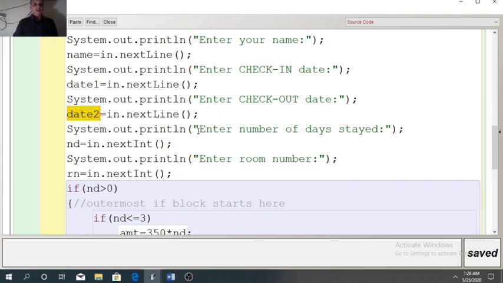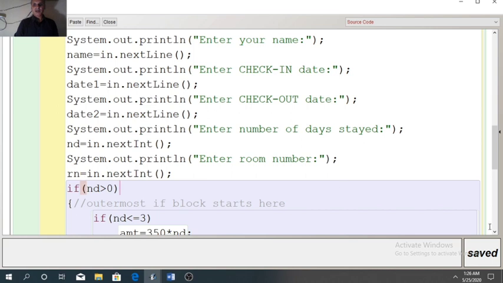Then enter number of days stayed. For that we have decided a variable nd, number of days. Since it belongs to int type, nextInt function is used here. Then room number, rn, again integer type, so nextInt is used.